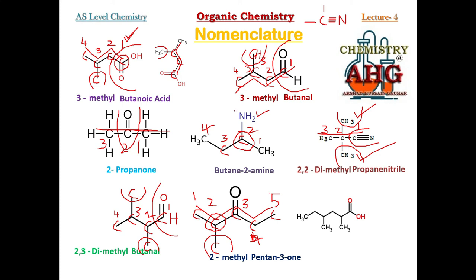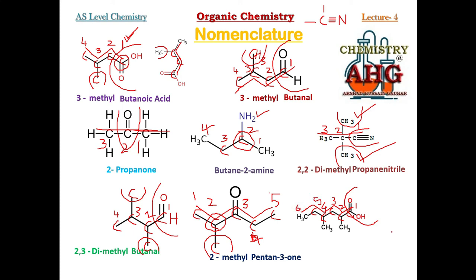Okay, name this. If you have named this, identify the functional group. This is carboxylic acid. How many carbon atoms are in the longest chain? 3, 4, 5. Even this is in the longest chain. So how many carbons are in the longest chain? There are 6 carbon. This carbon is number 1, 2, 3, 4, 5, 6. Have you written the name?